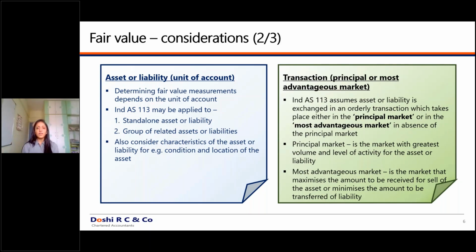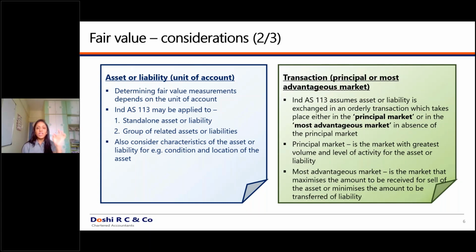To take an example, there is a commodity market. I have a particular commodity to sell, for example an iron commodity or some other commodity. Now there are two markets. I have MCX, which is a wholesale market, and I also have a retail market available to me. Logically, the volume in the wholesale market is very high, but the volume in the retail market is low. But the price in the retail market is high, while the price in the wholesale market is very low. What to do in that case?